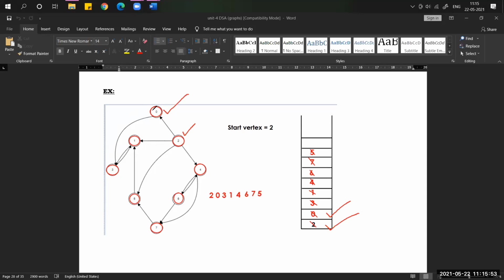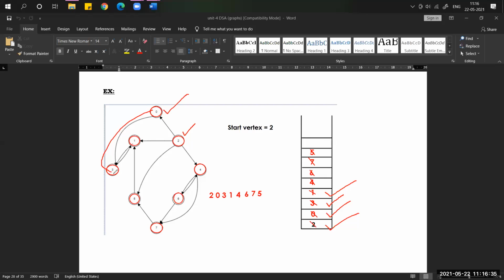From 0, is there any node? Yes, 3 is there. So 3 is visited. Again from 3, is there any node? Yes, 1 is there, following the direction, so 1 is visited. From 1, is there any node? If you observe this loop, it goes like this: 1, 2, 3. From 1, it can go only in one outgoing direction, reaching 3. But 3 is already visited, so we can't visit it again. So what should we do? We have to go back.